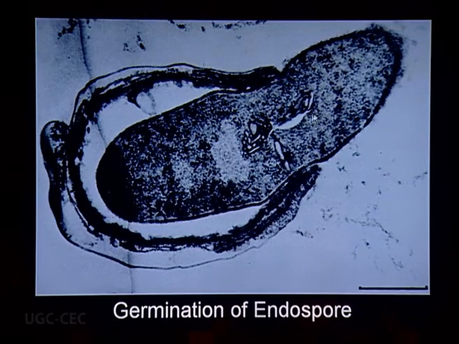Now we come to the last part: the endospore will survive while there is unfavorable condition, and then finally it will germinate. It will germinate through specific stages. First is activation: by applying heat the endospore becomes active, then the inner part of the core germinates out, and this outgrowth comes out by evagination, and the cell comes out as a new bacterial cell. So this is the endospore function.